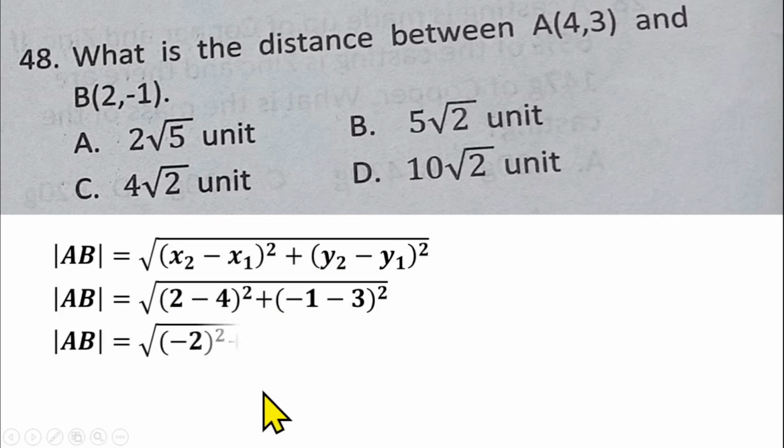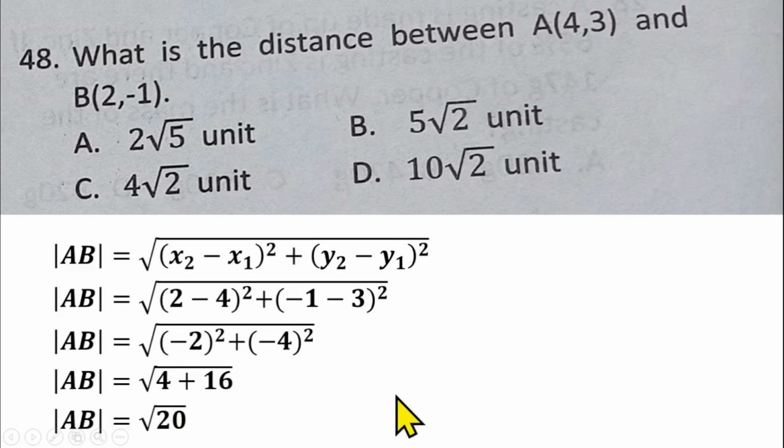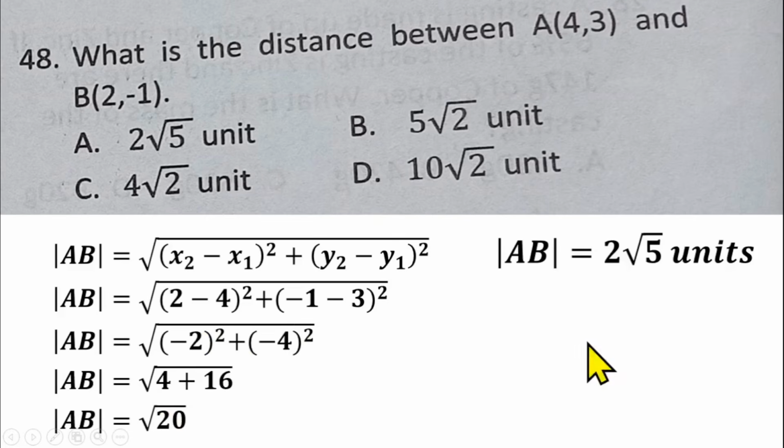2 minus 4 is minus 2. You have minus 2 squared. Minus 1 minus 3 is minus 4. You have minus 4 squared. Minus 2 squared is 4 plus 16. That gives us the square root of 20. And the square root of 20, if you simplify it, should give us 2 root 5 units, which is option A for question number 48.